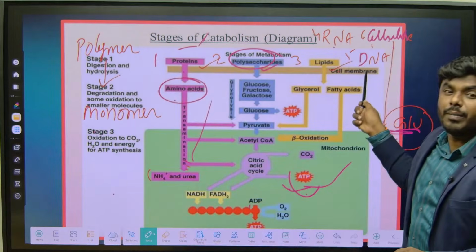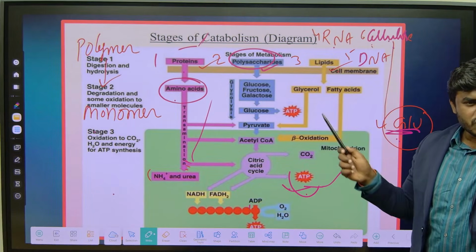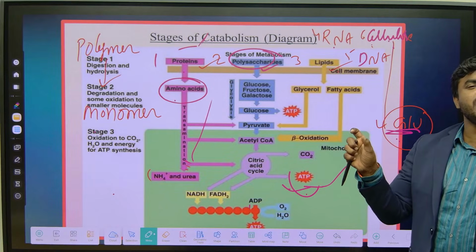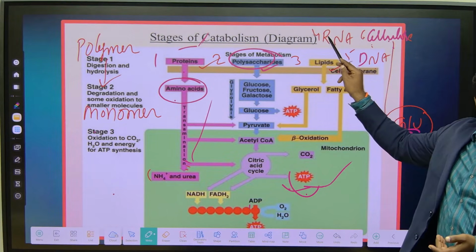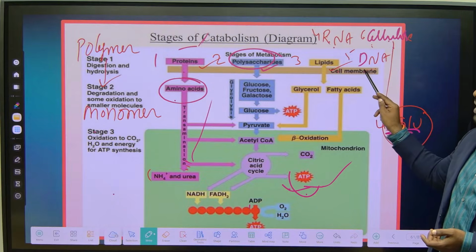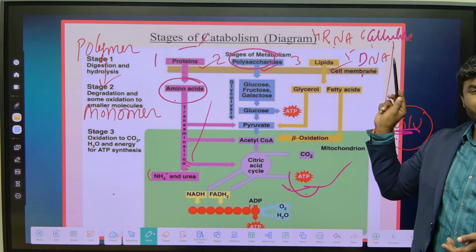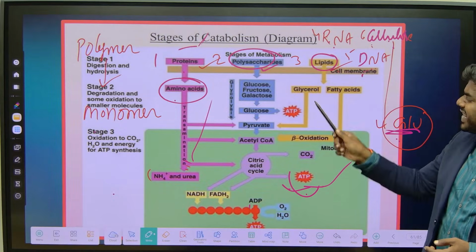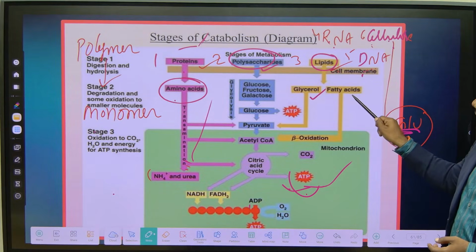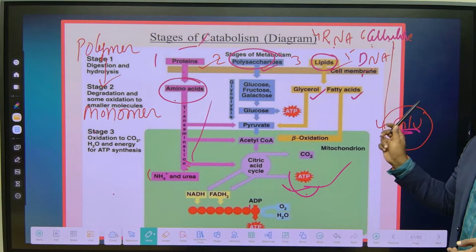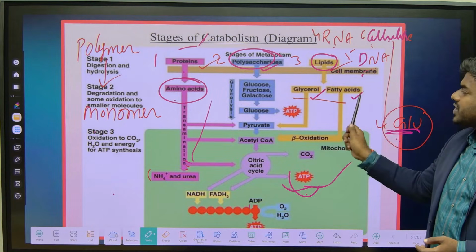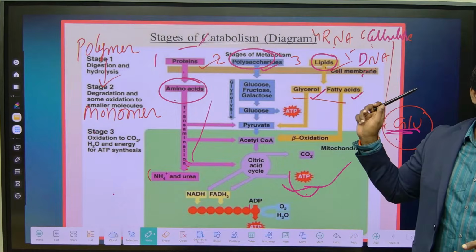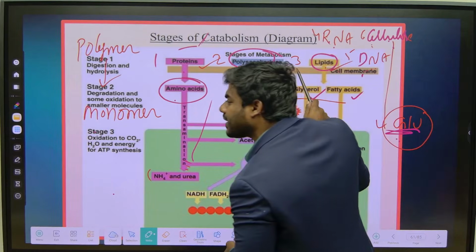DNA is made up of nucleotides. So one nucleotide is one monomer. Many nucleotides giving rise to the DNA and RNA. RNA and DNA are definitely polymers. What about the lipid? Lipid is not a polymer because it is formed by the condensation of glycerol and fatty acid. There are two different substances giving rise to the lipid. That's why it is not polymeric in nature.